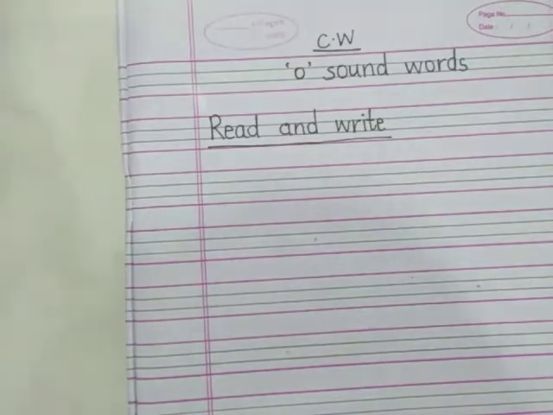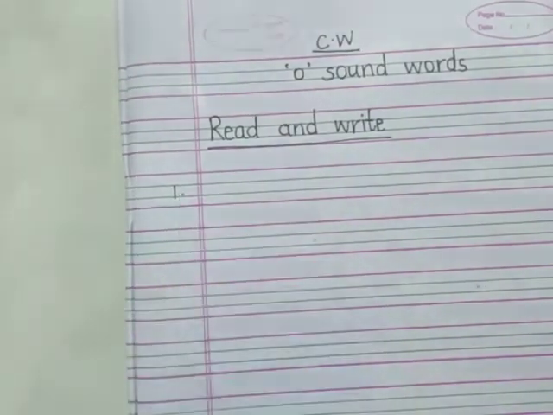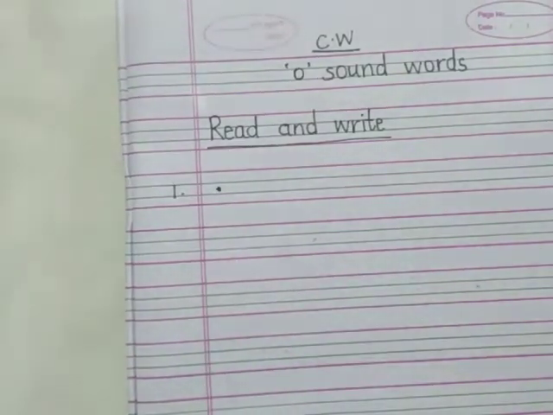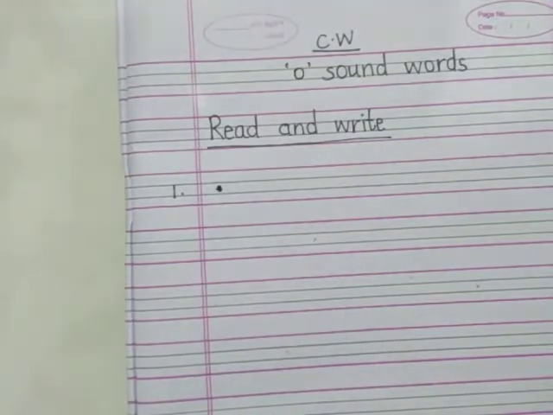Now, KG2, I'm going to show you something. At number 1, the first spelling that we are going to write is, what is this? What did I put? मैंने क्या किया? मैंने sketch pen से एक dot बनाया. So this is a dot.